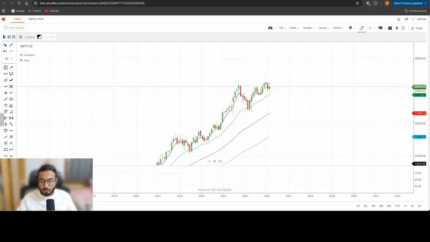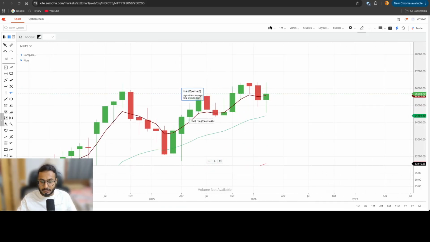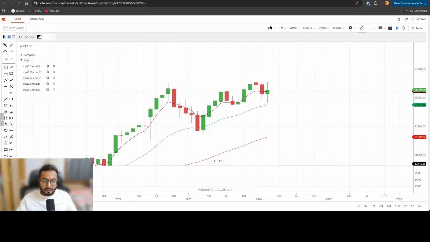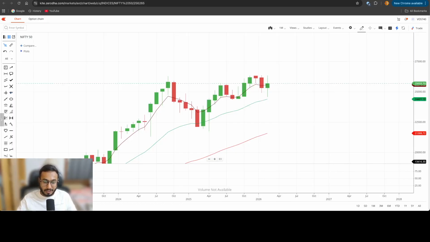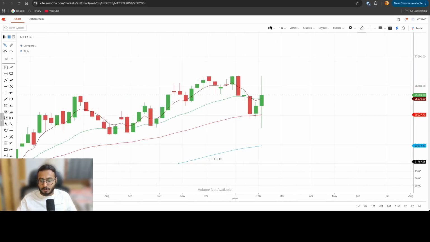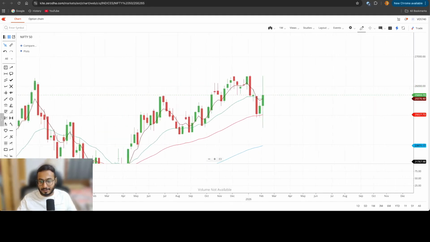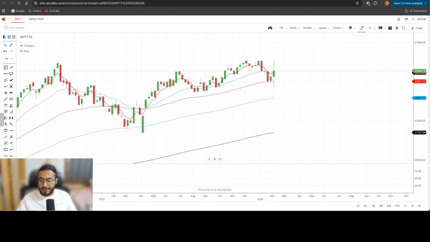We might also see a time correction of 8 to 9 months, and then we do a breakout and retest, then a final rally. This might be the course of action for Nifty 50. If you see, we have been in a range for the past 8 to 9 months. It's been almost a year of consolidation, right? So I think we are at a good place to see a good breakout. Right, now let's go to the weekly analysis, and let's do the analysis for the next week.